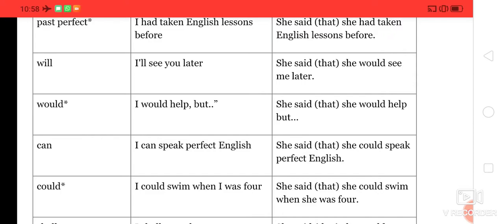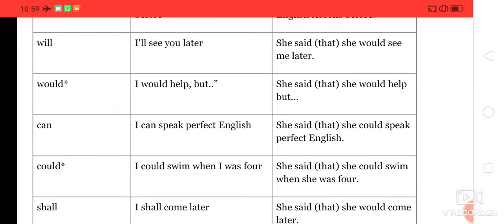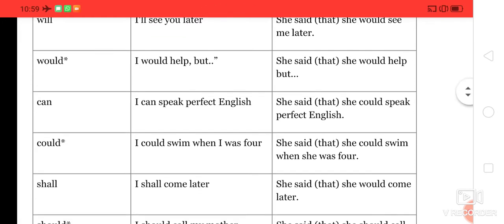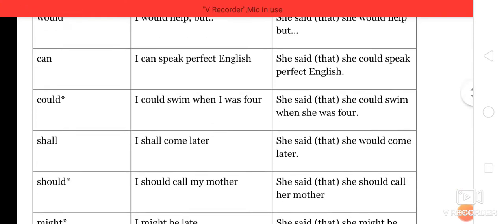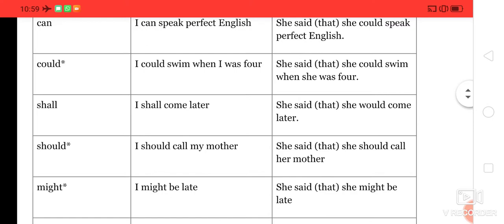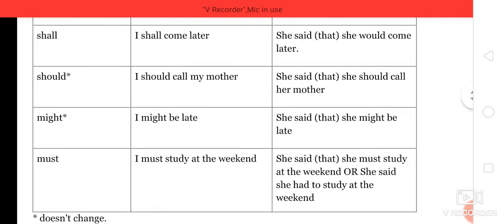So see, when we use different types of forms, it keeps on changing in the reported speech. I would help, but she said that she would help. I can speak perfect English. She said that she could speak perfect English. I could swim when I was 4. She said that she could swim when she was 4. I shall come later. She said that she would come later, right?